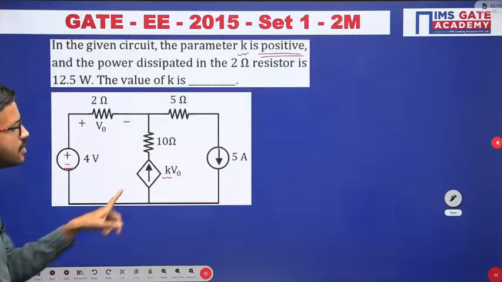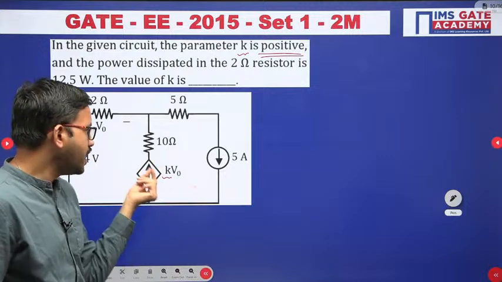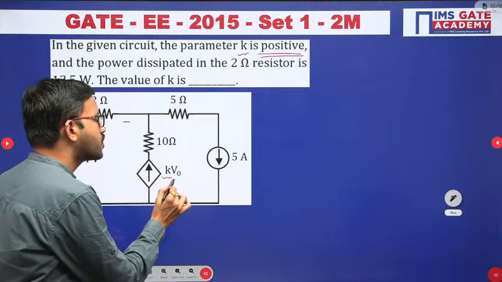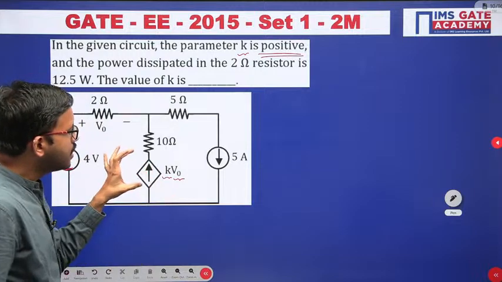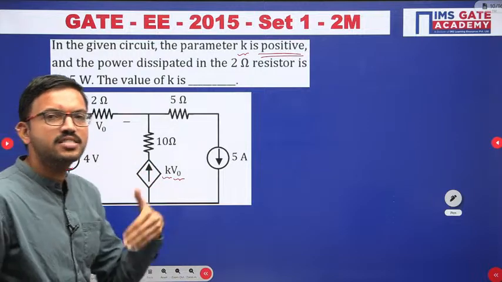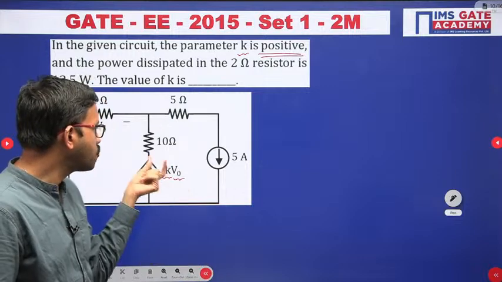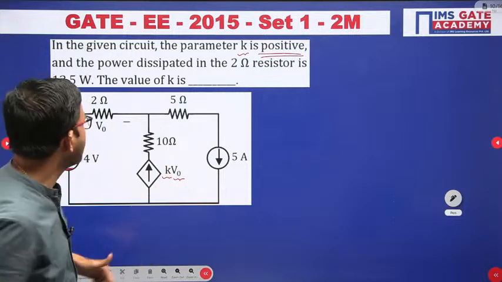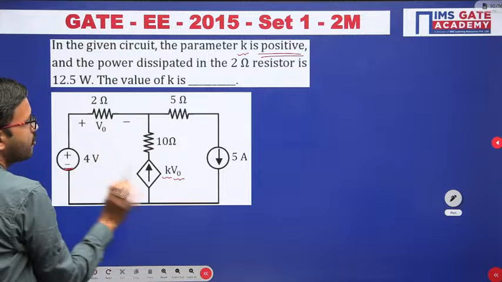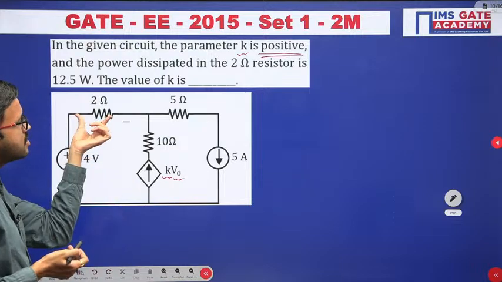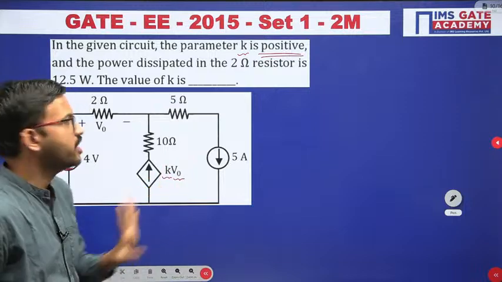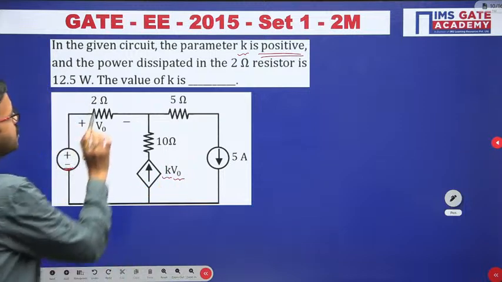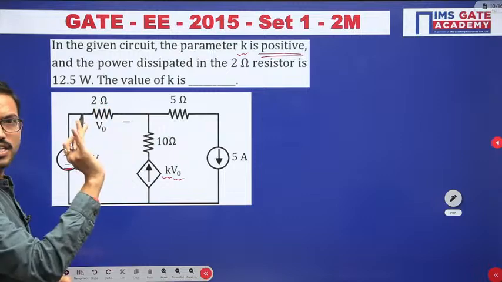Whereas here it is K into V naught, K being a constant, and V naught is a voltage. So it is a current source, but it depends on some other voltage, that means it is a voltage dependent current source. In this circuit, V naught is present across this 2 ohm resistor, whatever voltage you get there, that voltage you can consider. Now, what is the question? Let us continue further.